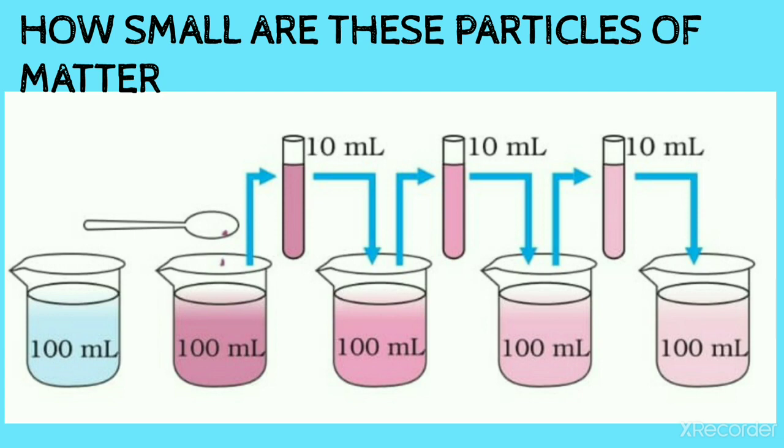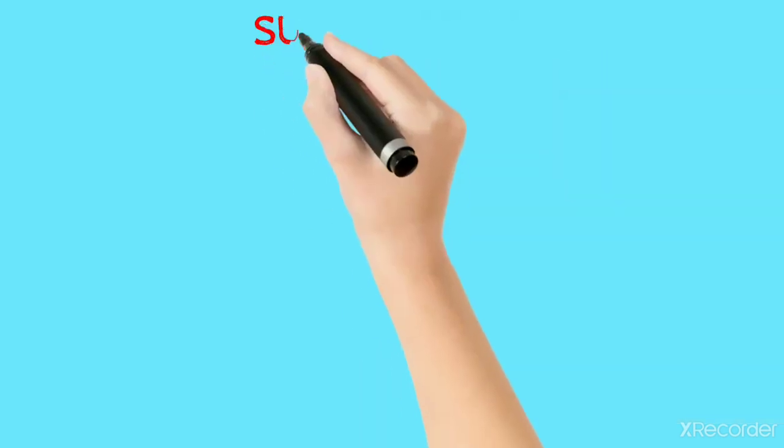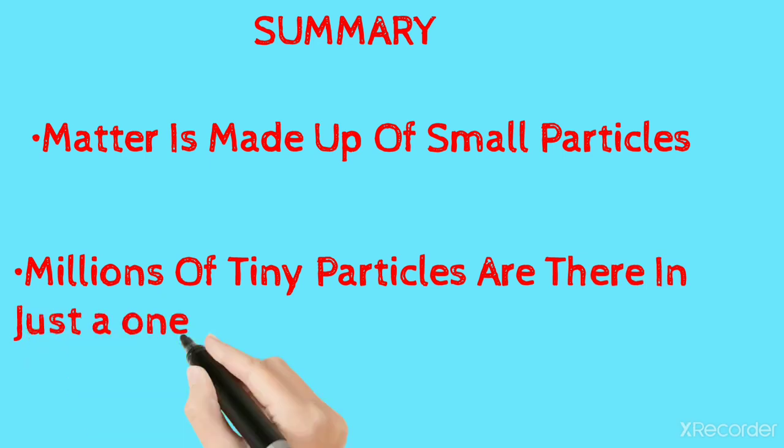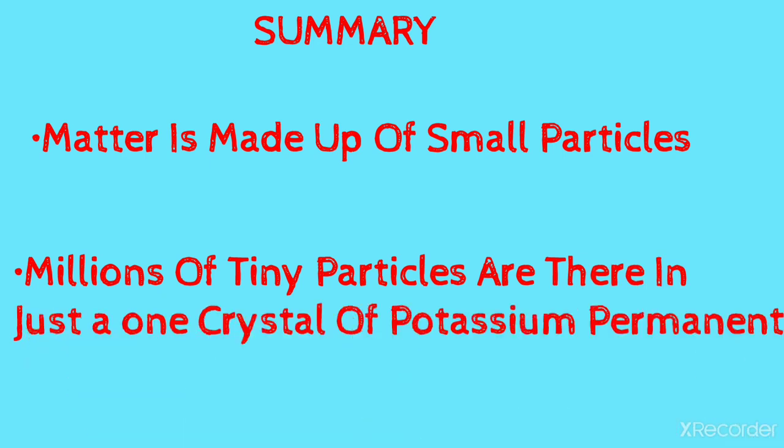Take 10 milliliters of the solution from the previous beaker and add it to a new beaker with 90 milliliters of clear water. Repeat this 5 times. We observed that with every dilution the intensity changed, but the color was still visible. In this experiment we conclude that there must be millions of tiny particles in just one crystal of potassium permanganate. Let's see the summary: matter is made up of small particles, and millions of tiny particles are there in just one crystal of potassium permanganate.